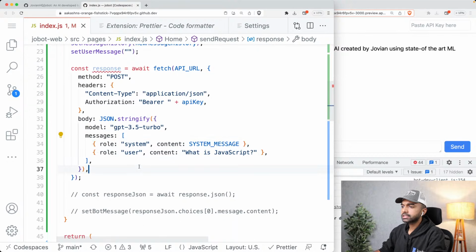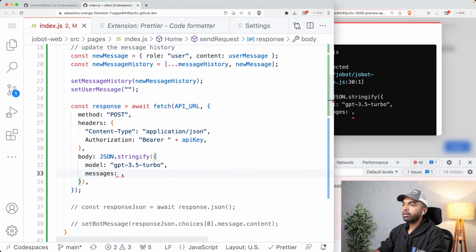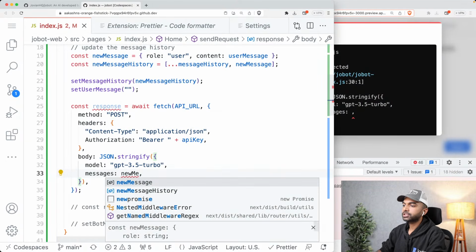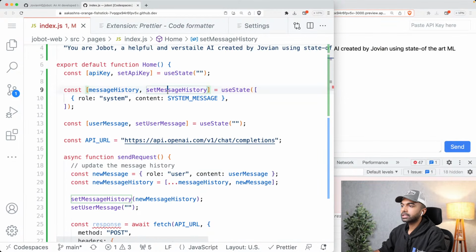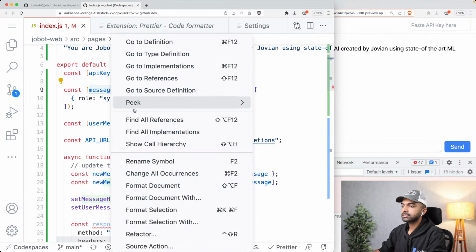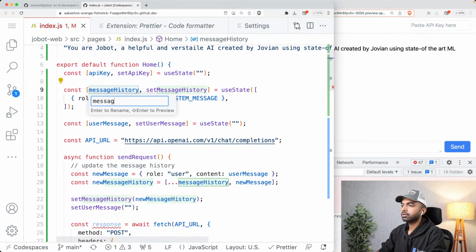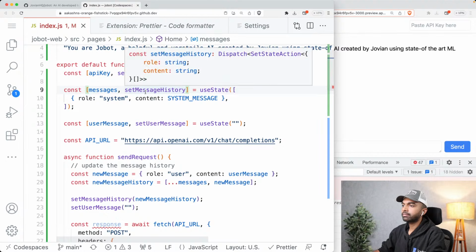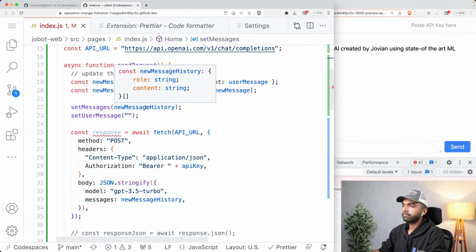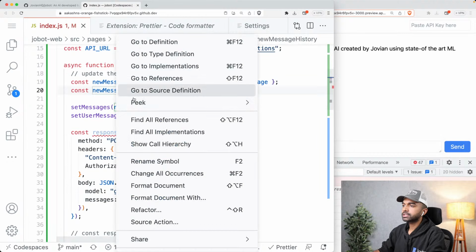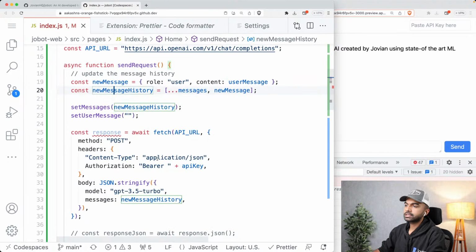And messages. Now here the messages that we pass are not the messages that we hard coded, but the new message history. Just to simplify things a little bit, let me rename this to messages and set messages, and call this new messages, otherwise things will get too long.